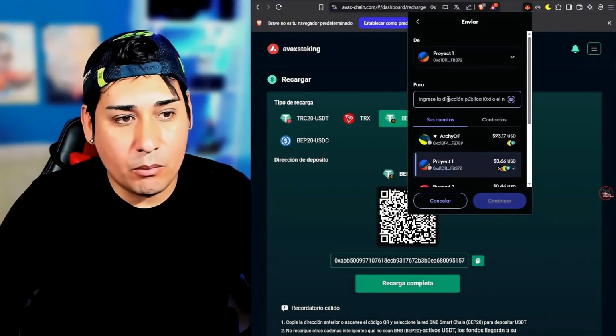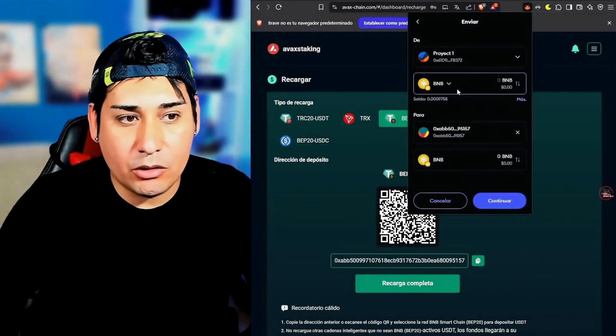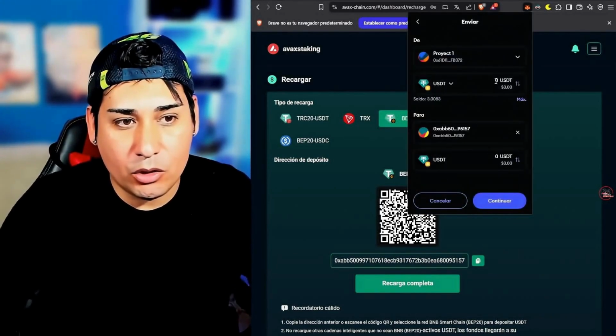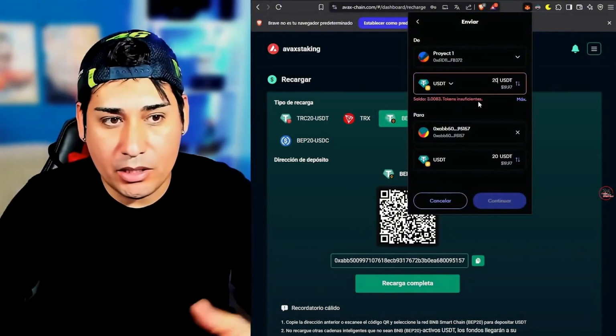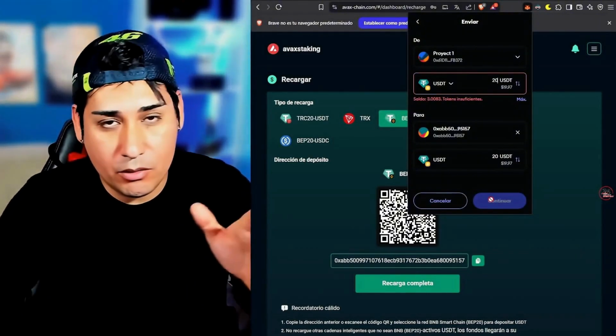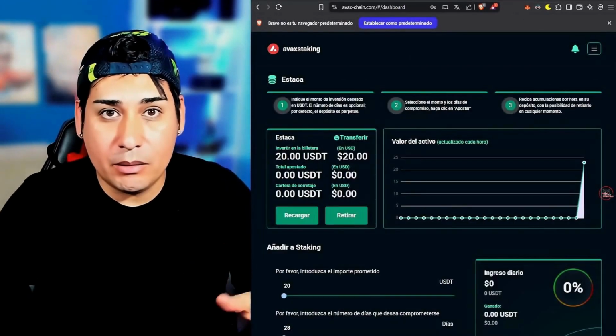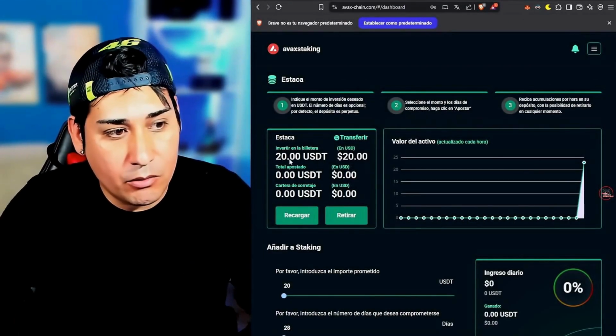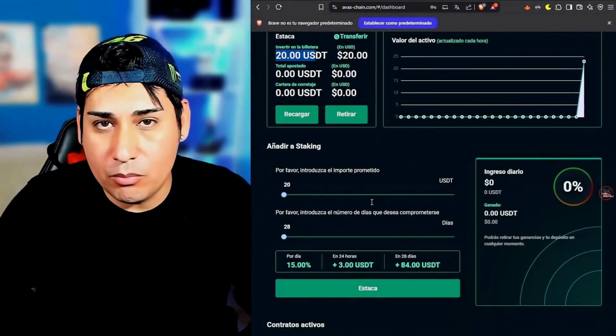At this point here, we simply press Ctrl-V to paste the address. We select USDT. We enter the amount we want to send. For example, $20. We click confirm, and that's it. That's how easy and simple it is to send money to the platform. And very well, once we have the money inside the platform, in this case, we have 20 USD here, we are going to perform staking.